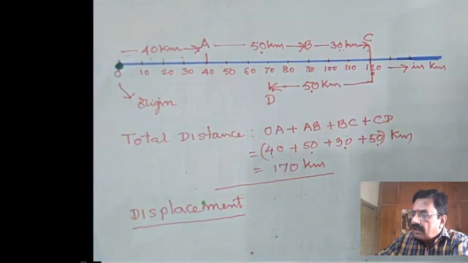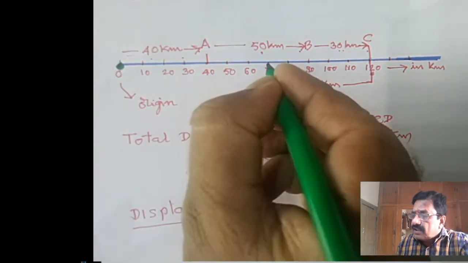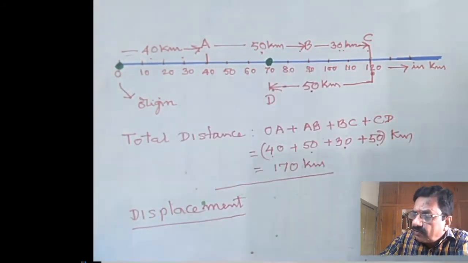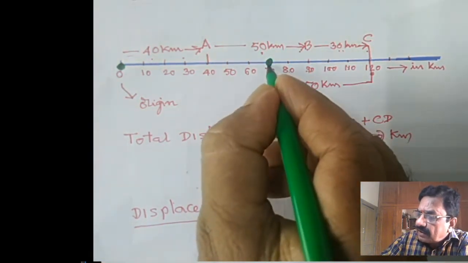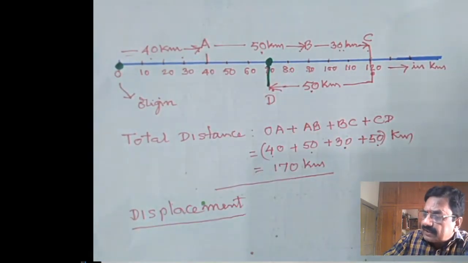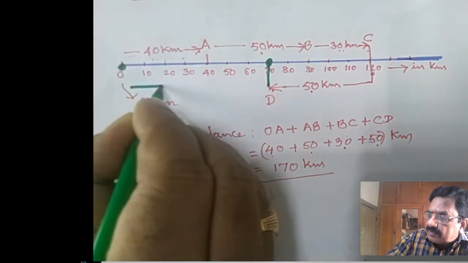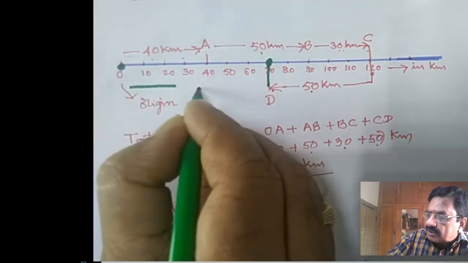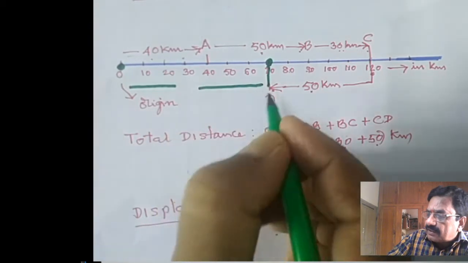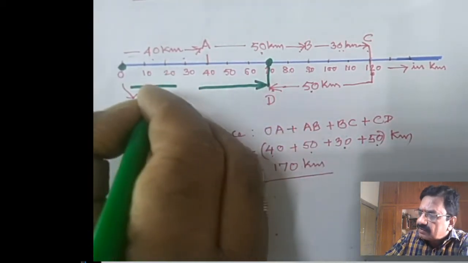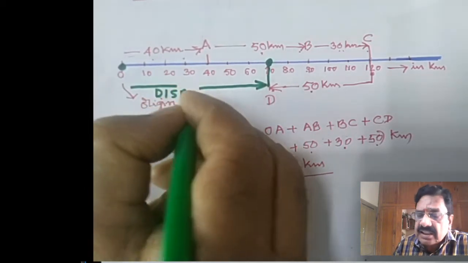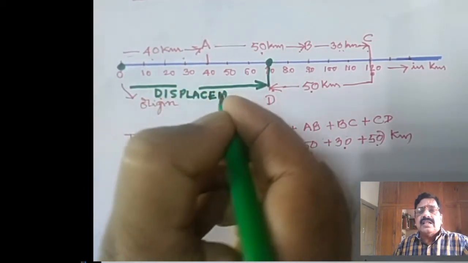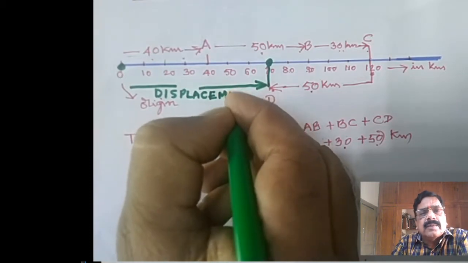Observe carefully. The end point is this D. Shortest distance means from here to here only, in this particular direction. This is our displacement, the displacement of this person. Displacement in which direction is it? In this diagram it is towards the right.